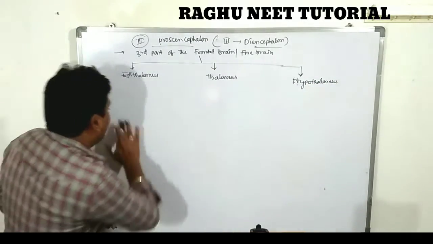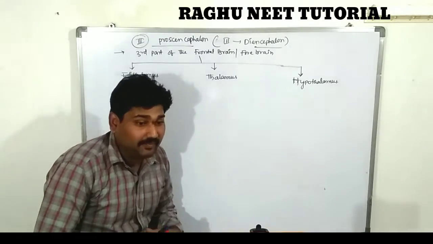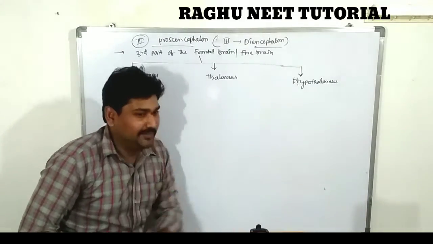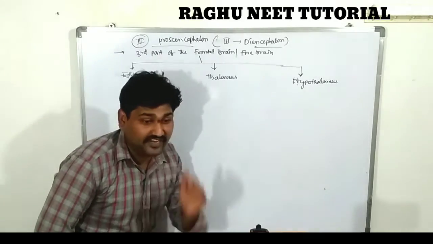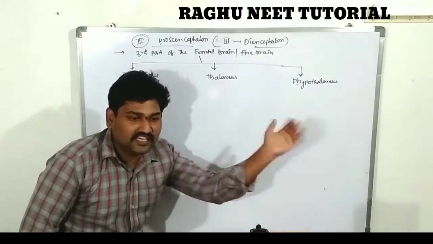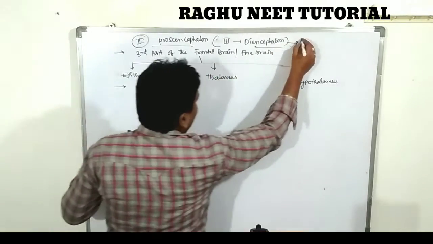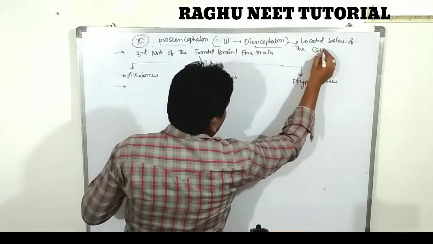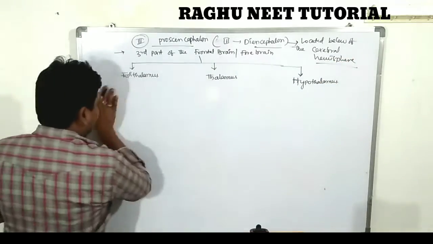First, we are discussing each and every piece of information about this diencephalon. The cerebrum is divided into two halves by the cerebral hemisphere. Below the cerebral hemisphere is the diencephalon, consisting of the epithalamus, thalamus, and hypothalamus. Are you clear?